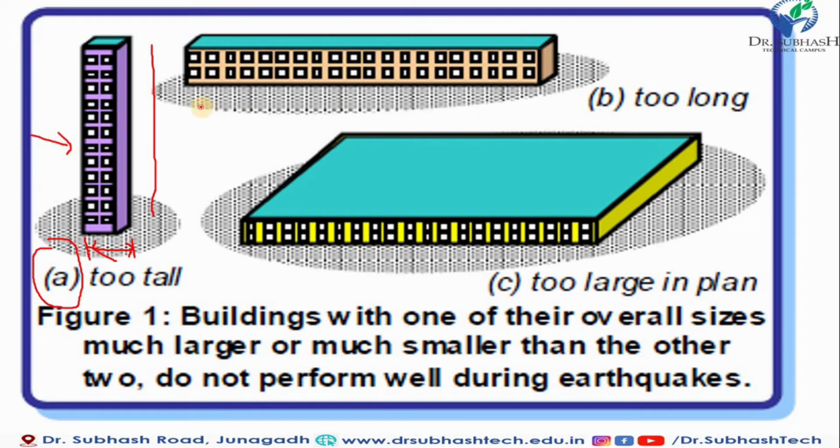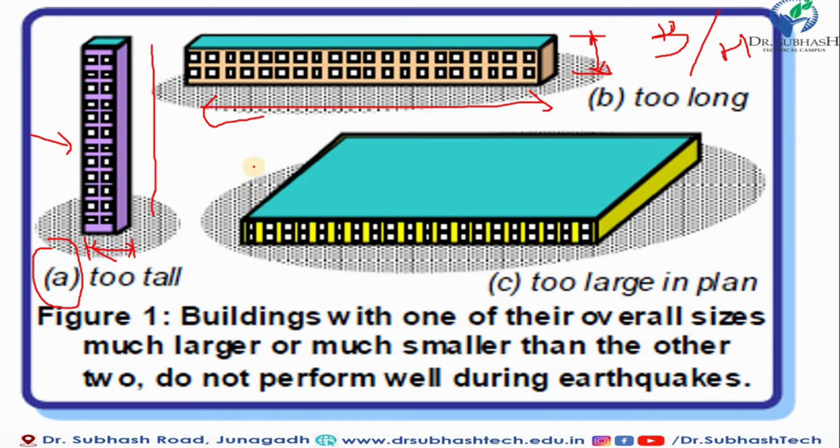The second one is too long. The base is too long and the height is not properly proportioned to maintain the base to height ratio, so that also has a significant effect. And the third one is too large in plan, like our warehouses, workshops, seminar halls, all of these too large in plan.